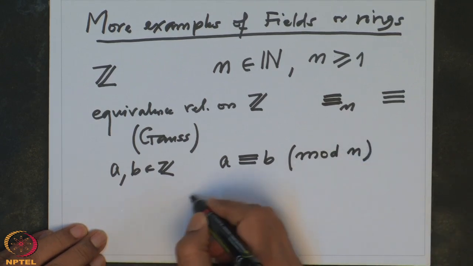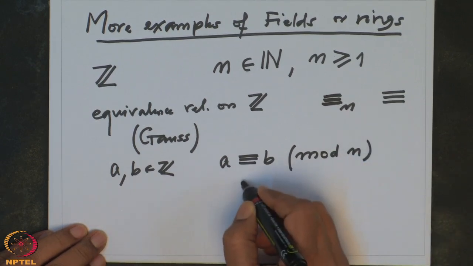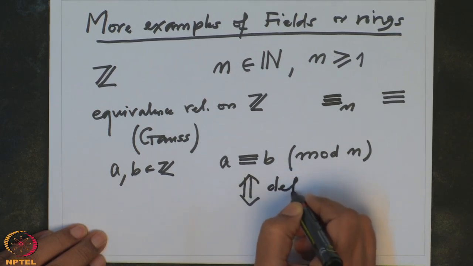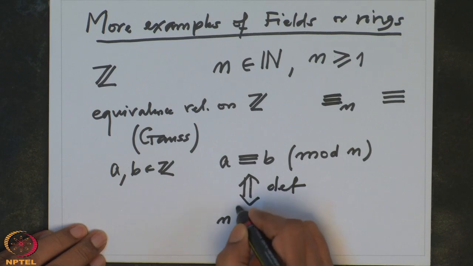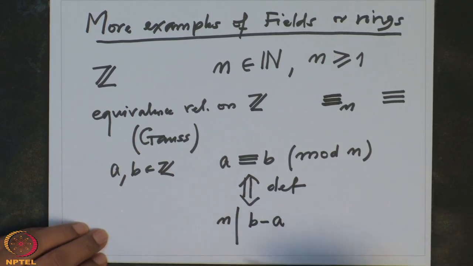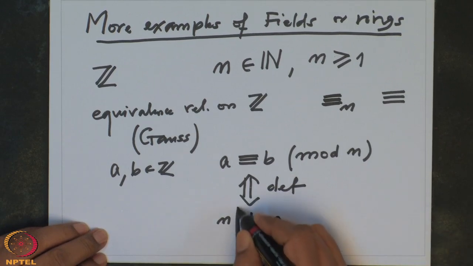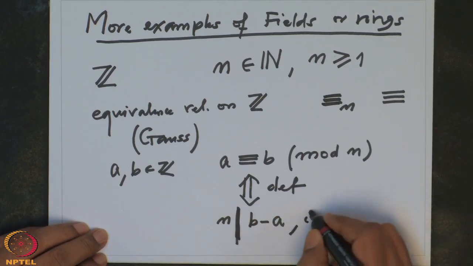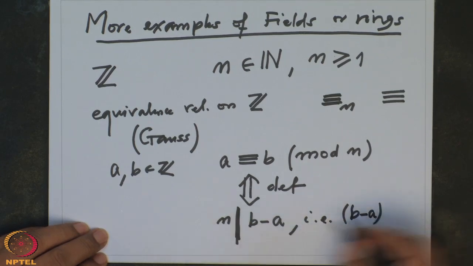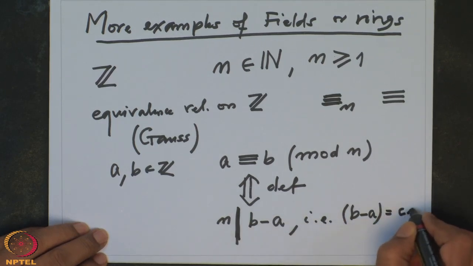This means, this is the definition, n divides b minus a. This is a symbol for divides. Or in other words, b minus a is a multiple of n, so it is c times n.